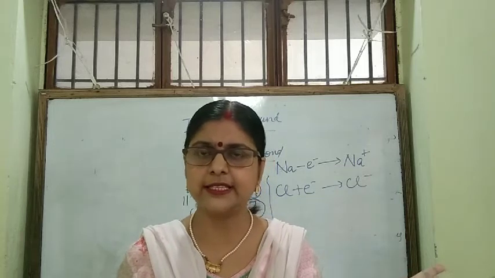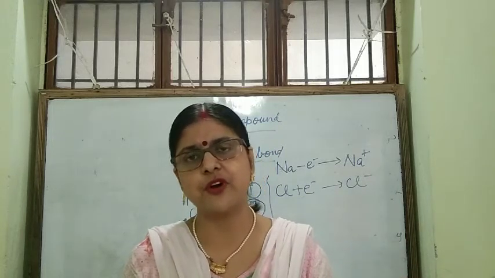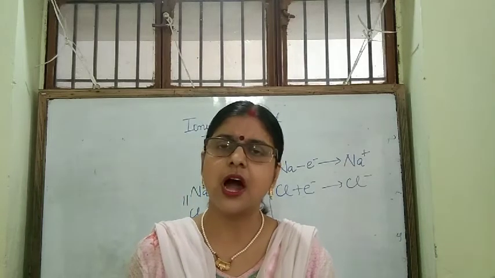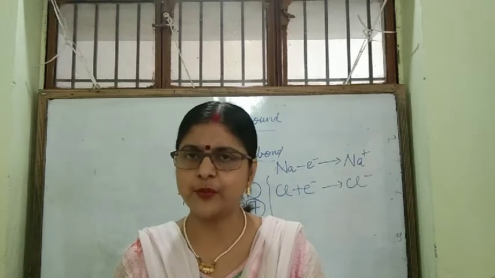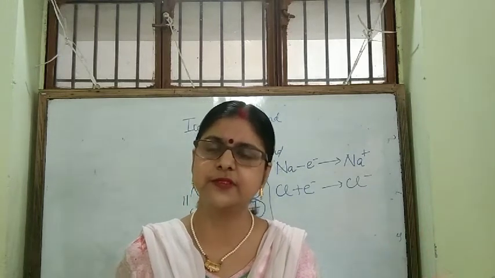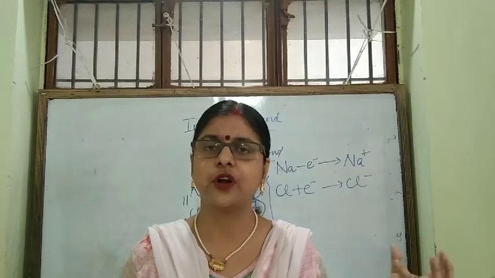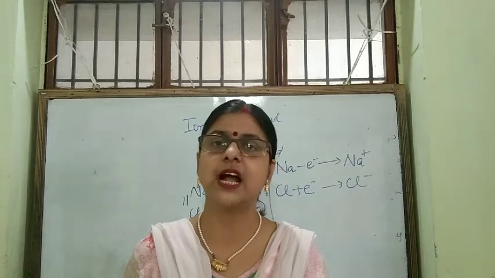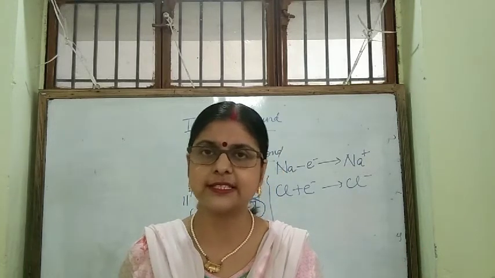Here in this case you see sodium is having 11 proton and 11 electron. After losing 1 electron, sodium is having 11 proton and 10 electron, so it is carrying a positive charge. So sodium is forming a positively charged ion, and any positively charged ion is known as cation.